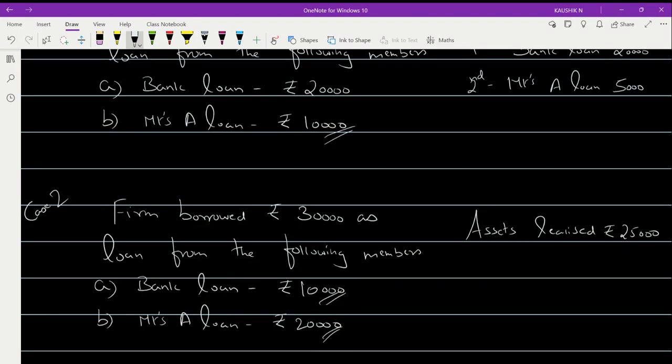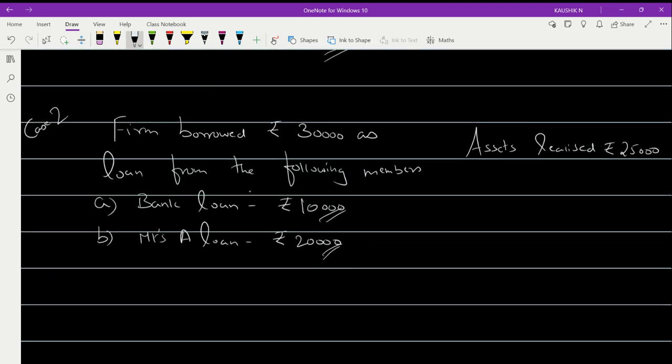Whom will you settle first, either the bank or Mrs. A? Very good. Even though the amount borrowed from the bank is minimum compared to Mrs. A's loan, the bank should be given the first priority.